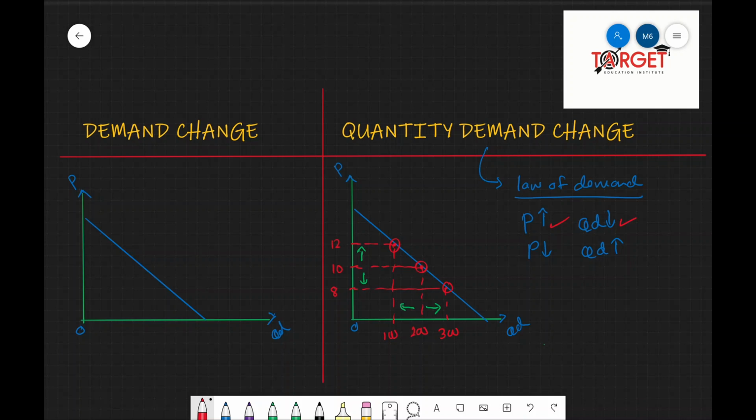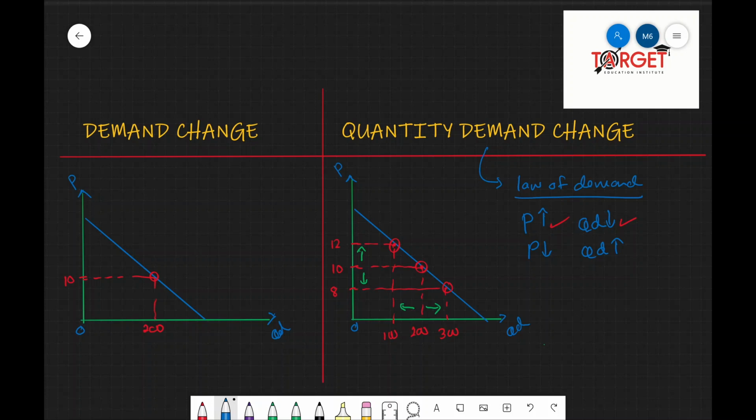Let us take an example. If the price of the good is 10 and the quantity demanded of the good is 200, now let us assume that the price of the good still remains 10 and consumers' income has increased. As you all know, consumers' income is a determinant of demand, and an increase in consumers' income would increase the amount people are willing to buy.